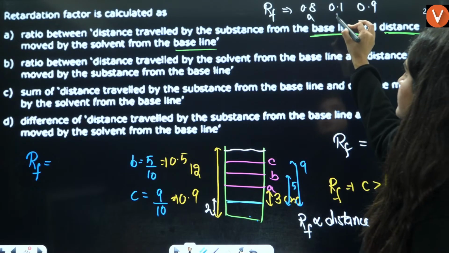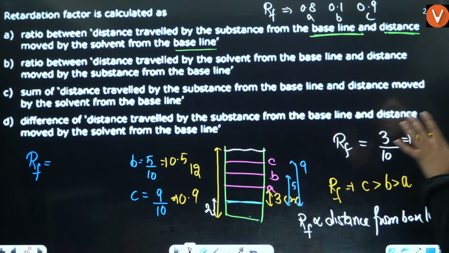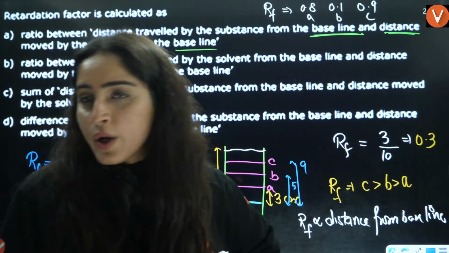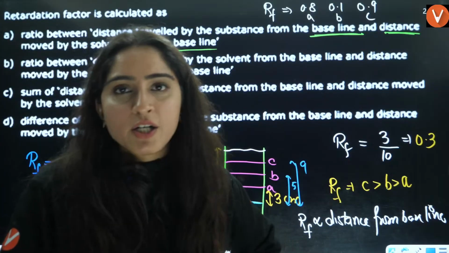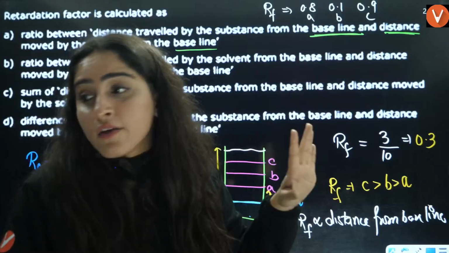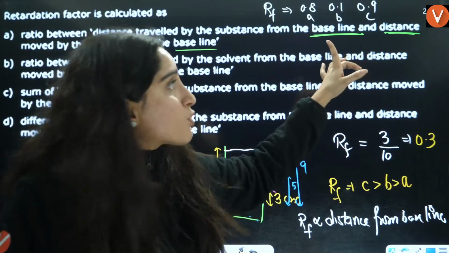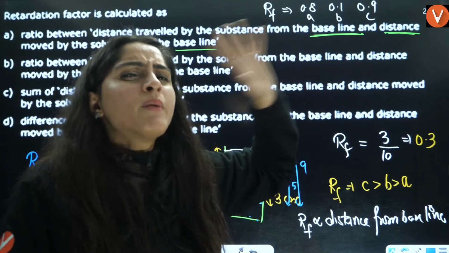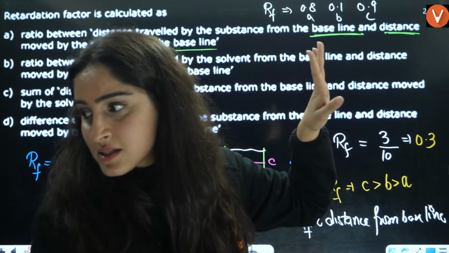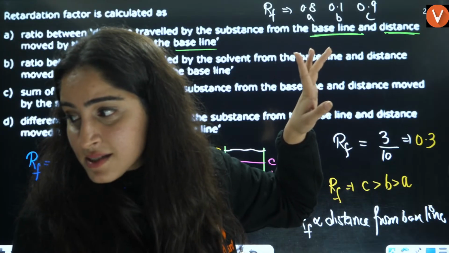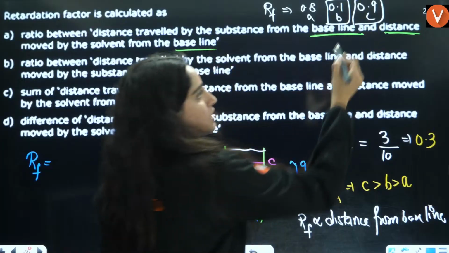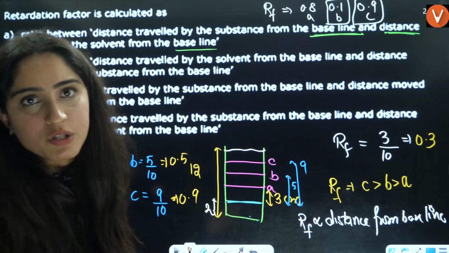Now tell me which is going to have maximum distance from the baseline, and which is going to have minimum distance. Minimum distance is B. Maximum distance is C. That is directly proportional.